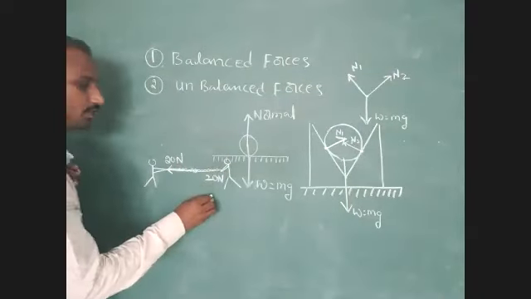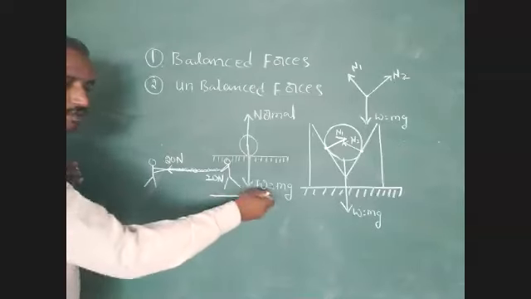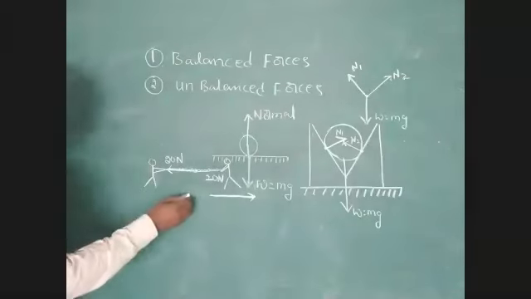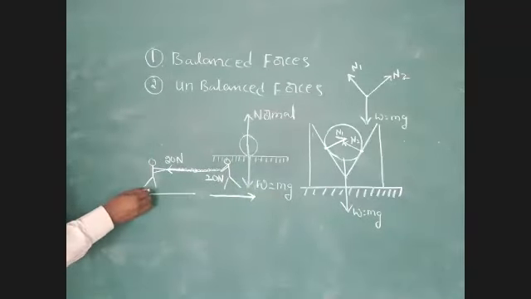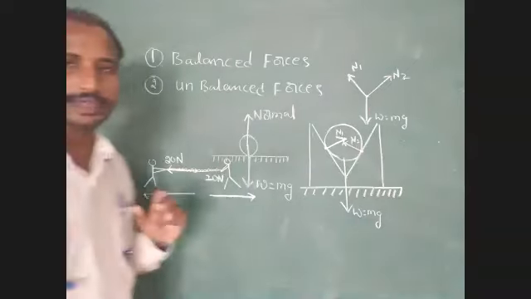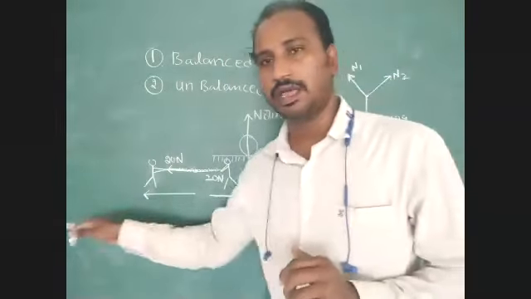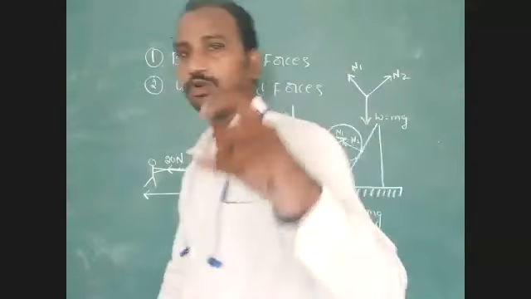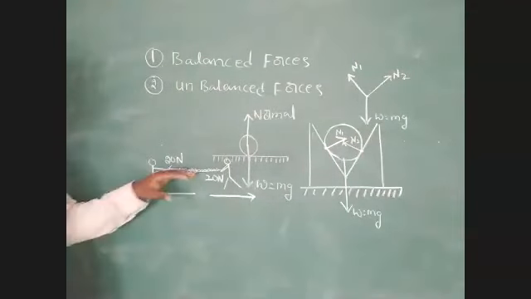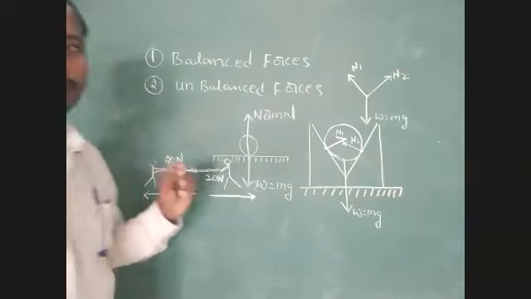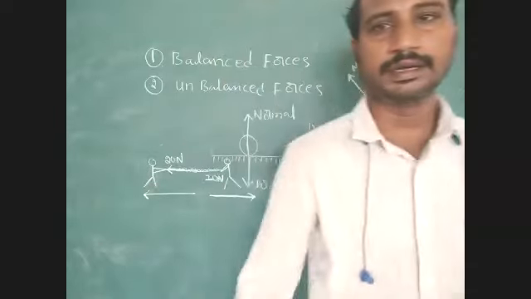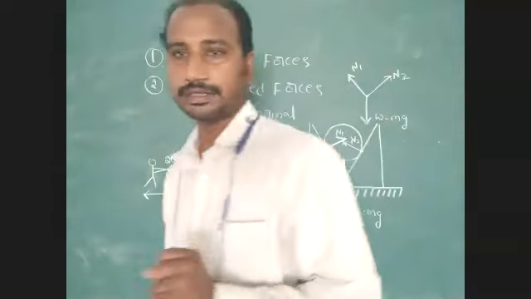Here 20 Newton force is acting along the positive x-axis direction, and here 20 Newton force is acting along the negative x-axis direction. Then the rope is at rest. It cannot accelerate in any one direction.